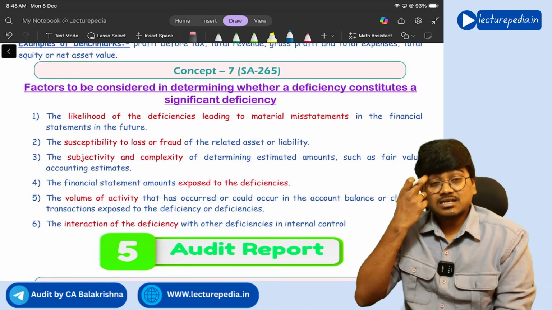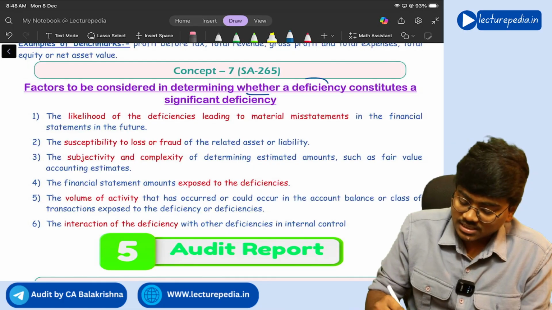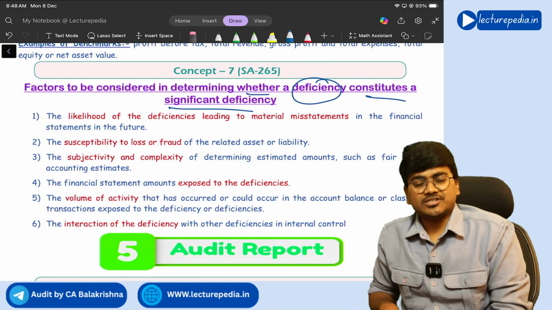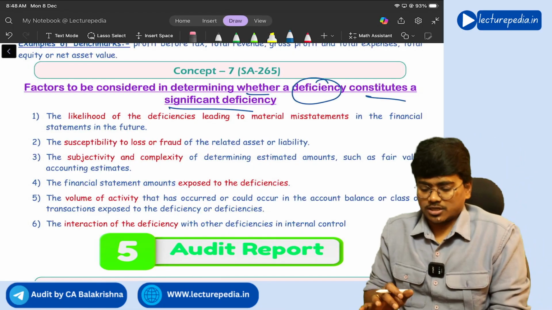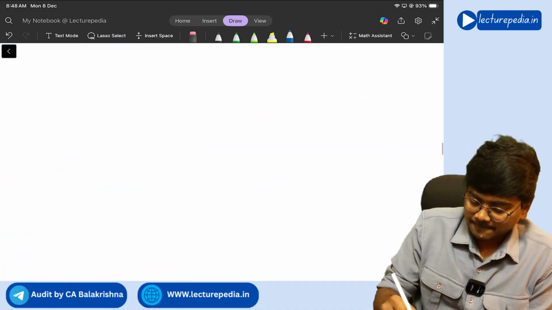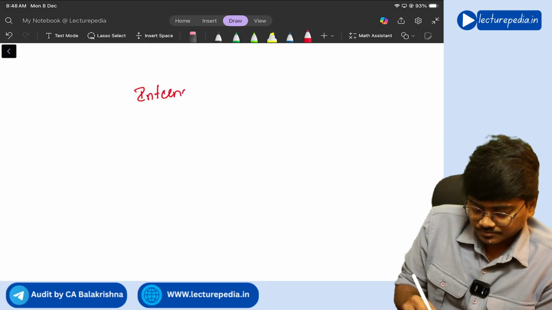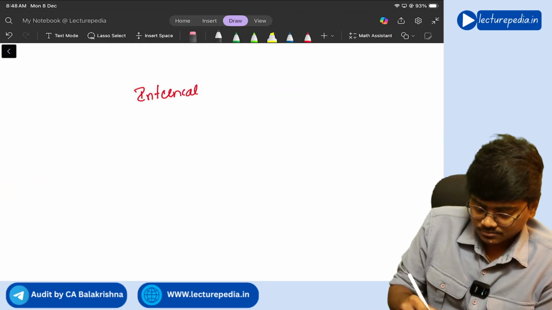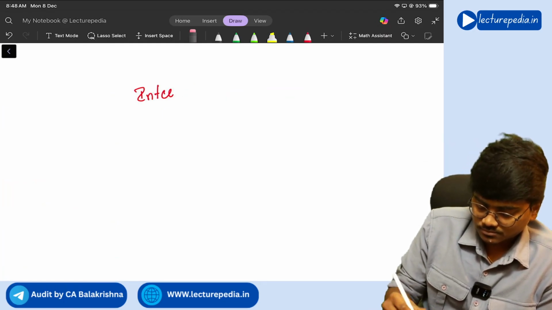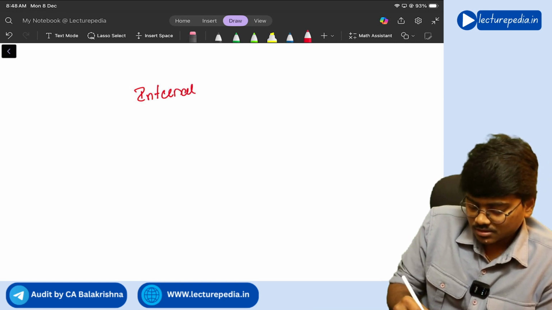Next, concept number 7. Factors to be considered in determining whether a deficiency constitutes a significant deficiency. Deficiency in what? So basically, internal controls.